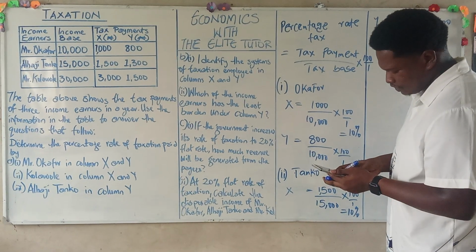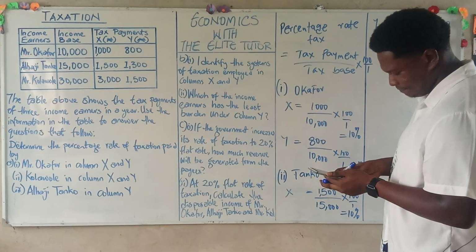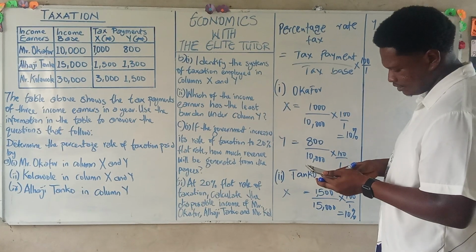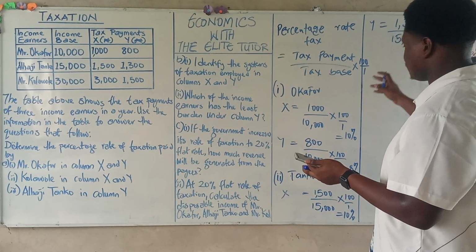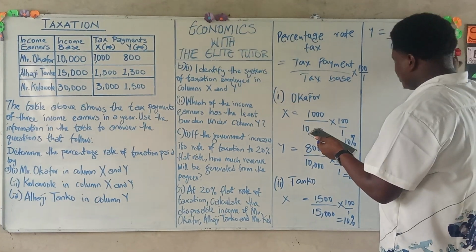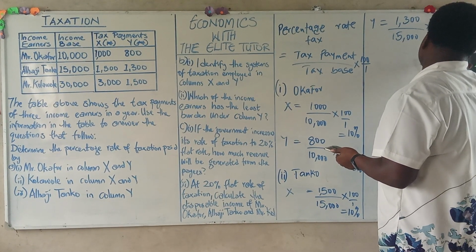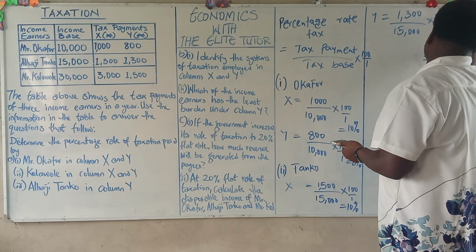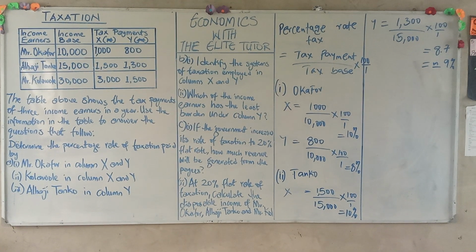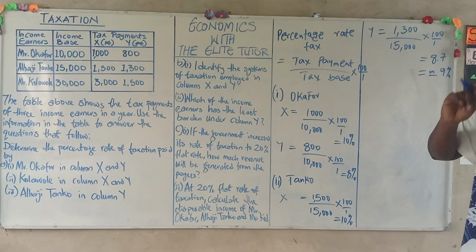So let's confirm from our calculator, 1,300 divided by 15,000 multiplied by 100. 1,300 divided by 15 multiplied by 100. Now this gives us 8.7, which is approximately 9%.